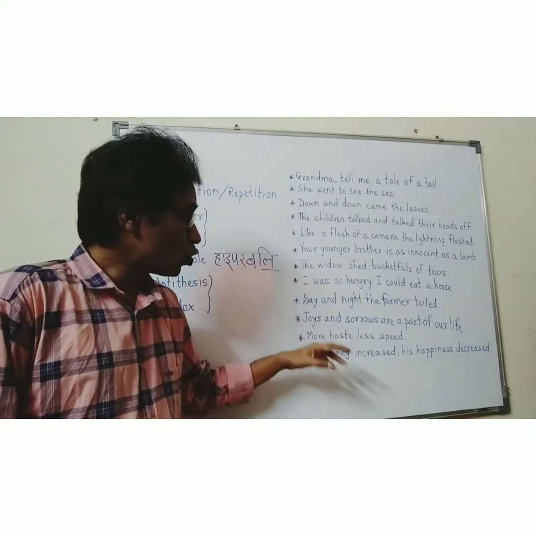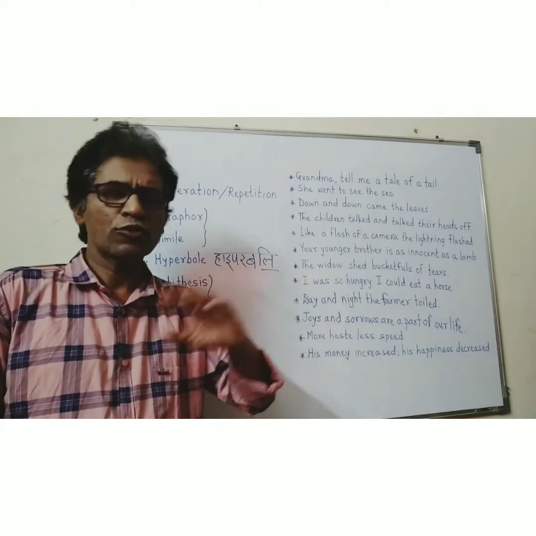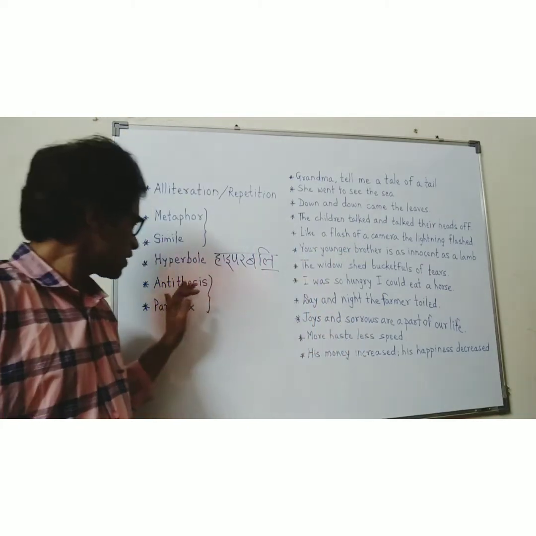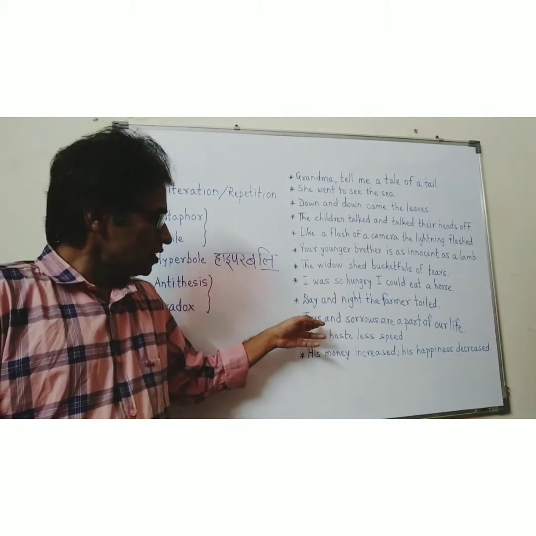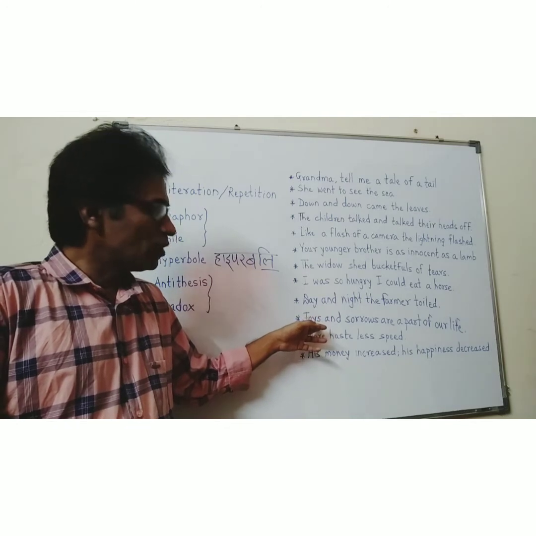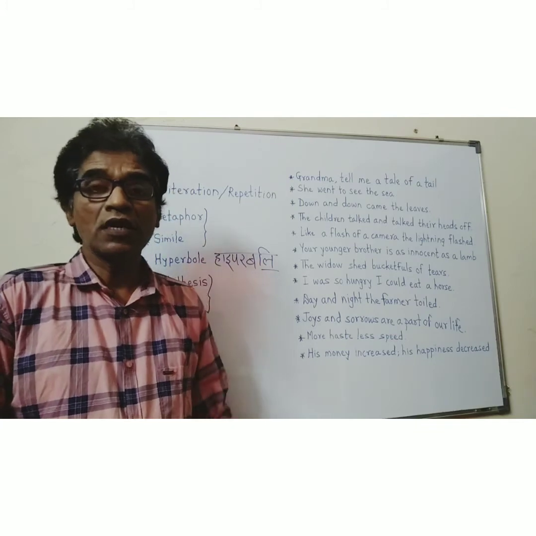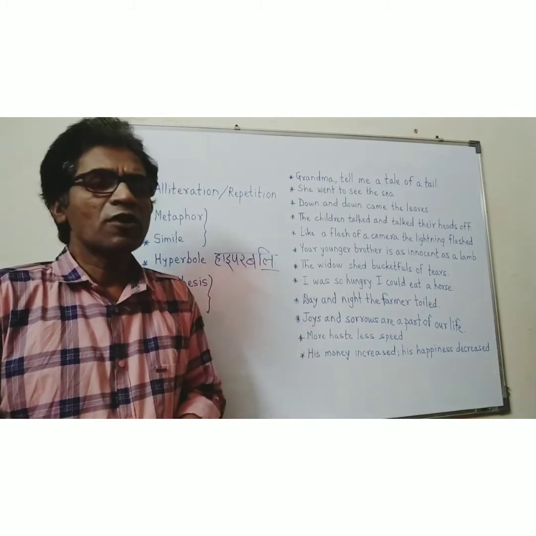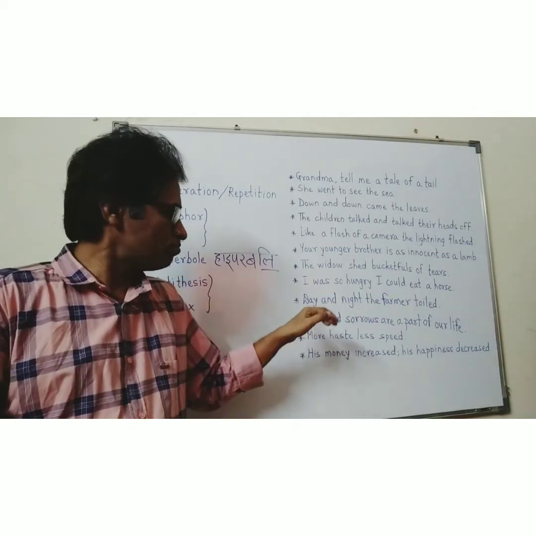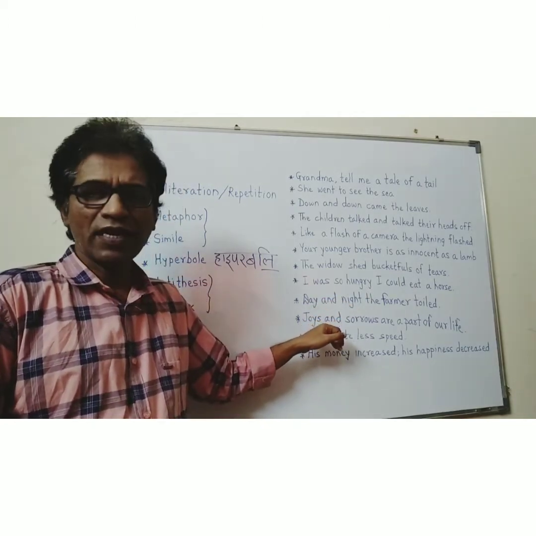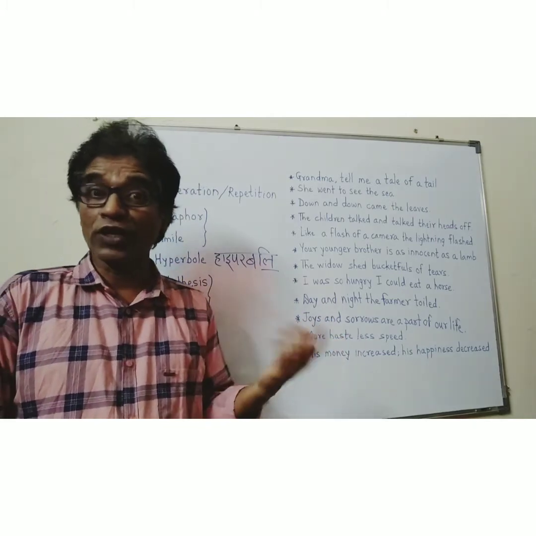Here is one more. Joys and sorrows are a part of our life. Joys, sorrows, opposite words expressed together. So this example can be of both antithesis and paradox, because joys and sorrows are part of our life is a reality. It may be true. So this can be an example of antithesis and paradox. But here, these two examples give more attention.